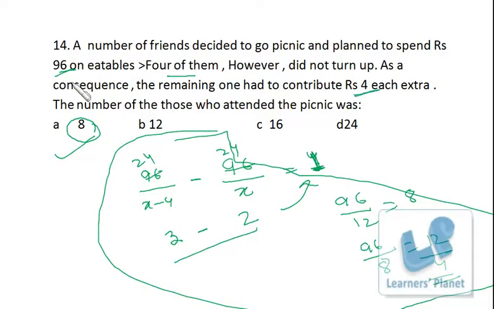4 didn't turn up, so 96 divided, just go from the options, 96 by 8, and since this is the number of persons who actually attended the picnic, and the other case is 96 by 12. Just verify if the difference you are getting is 4 or not. Similarly, you just proceed with the other options, right? So initially you need to make the equation for practice, otherwise you don't need to make any sort of equation. Just go by the option directly.